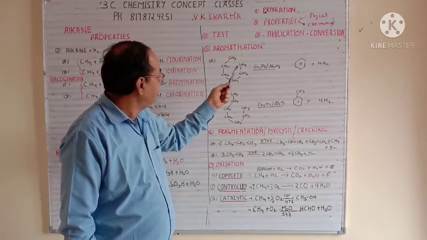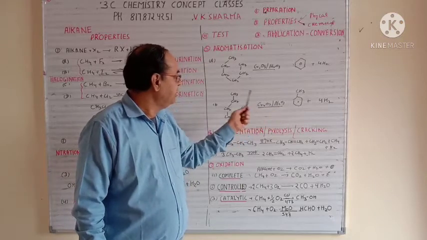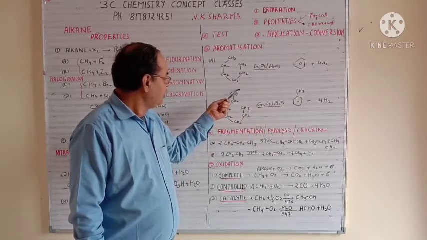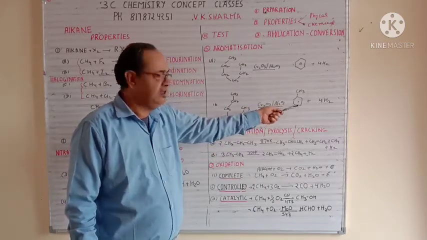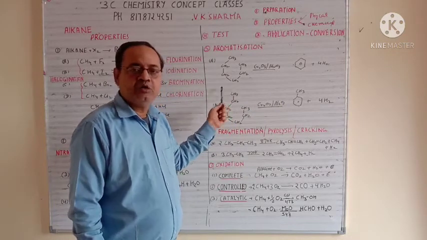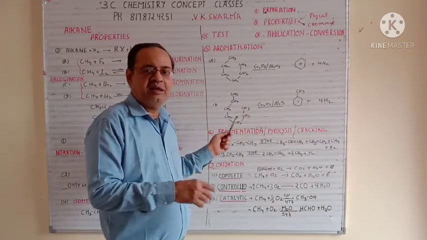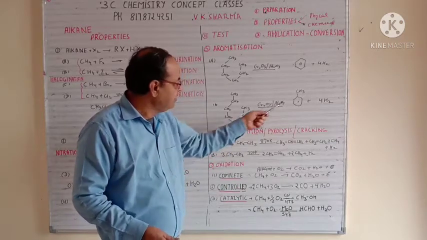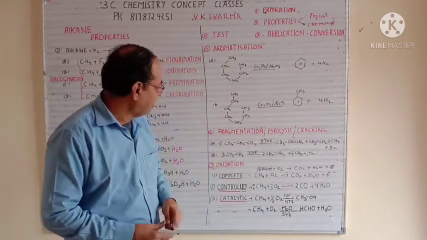Suppose we have more than 6 carbons. So 6 carbons will convert into benzene, the rest will remain as an alkyl group. I have taken a 7 carbon here. So this methyl won't be affected, only these 6 carbons will convert into benzene, so that will give you methyl benzene. Suppose after 6 carbons we have an ethyl group left behind, that will give you ethyl benzene. Suppose more carbons, 3 carbons extra, propyl benzene, butyl benzene. Only 6 carbons will convert into benzene, the rest will convert into alkyl groups. So this is your concept for aromatization.